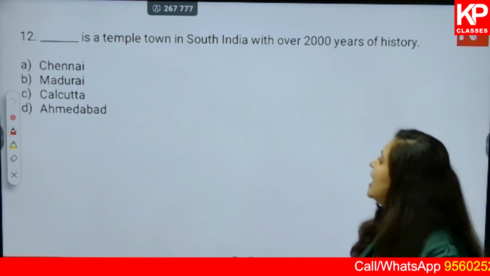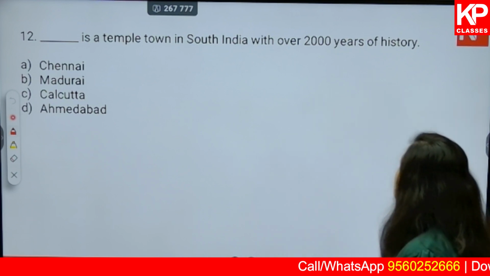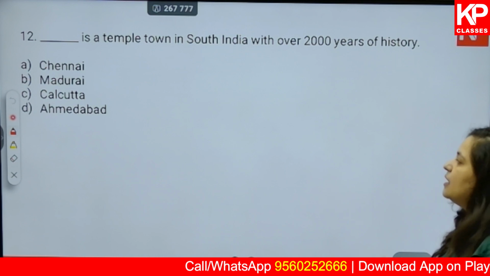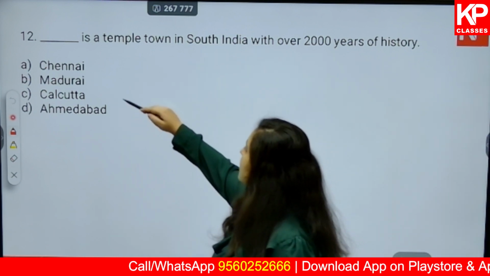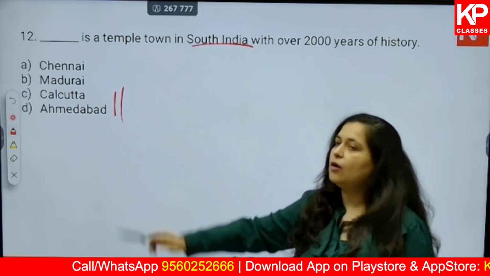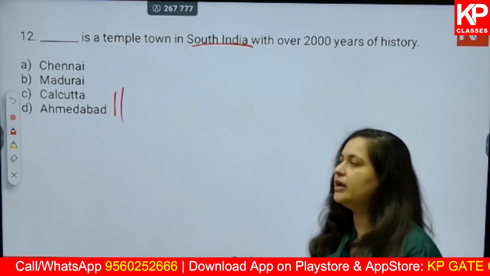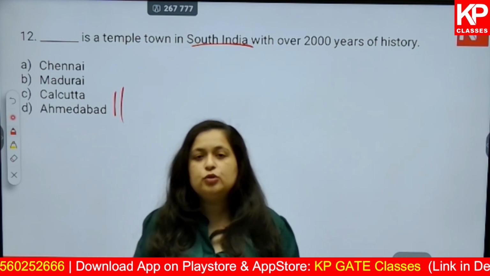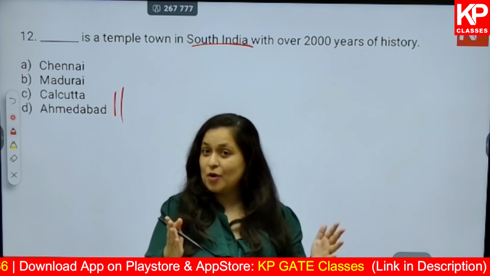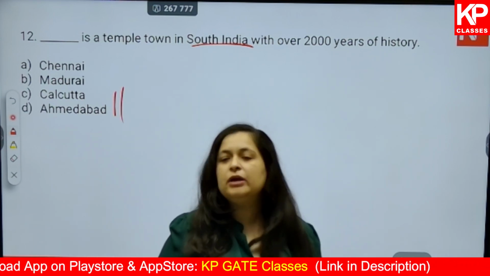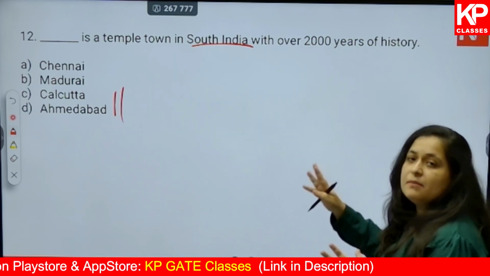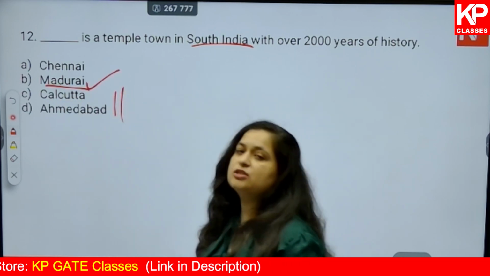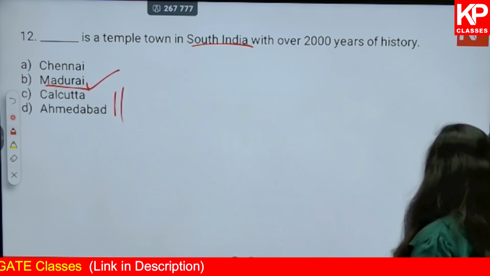Okay, next. Dash is a temple town in South India with over 2000 years of history. Chennai, Madurai, Calcutta, Ahmedabad. So first of all, Calcutta and Ahmedabad are not part of South India or southern part of India. So that can be eliminated right away. Then you have Chennai and Madurai. Though important buildings, important temples and a lot of temples are found in both these towns, if you are talking about the term of a temple town, that is given to Madurai. Okay, so option number B is correct.